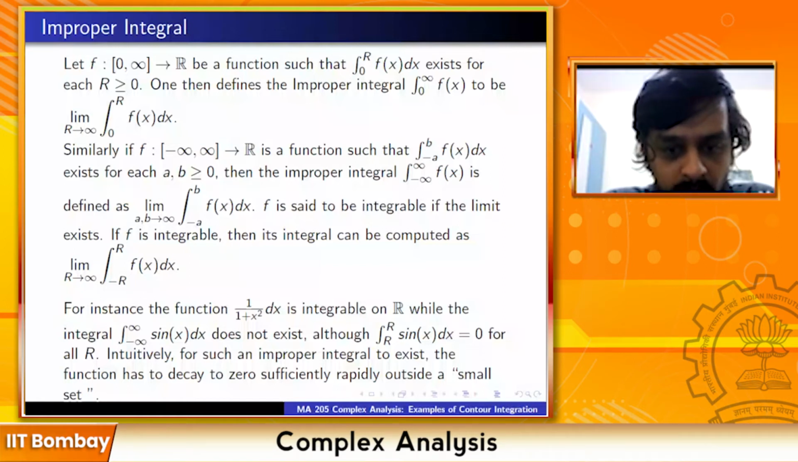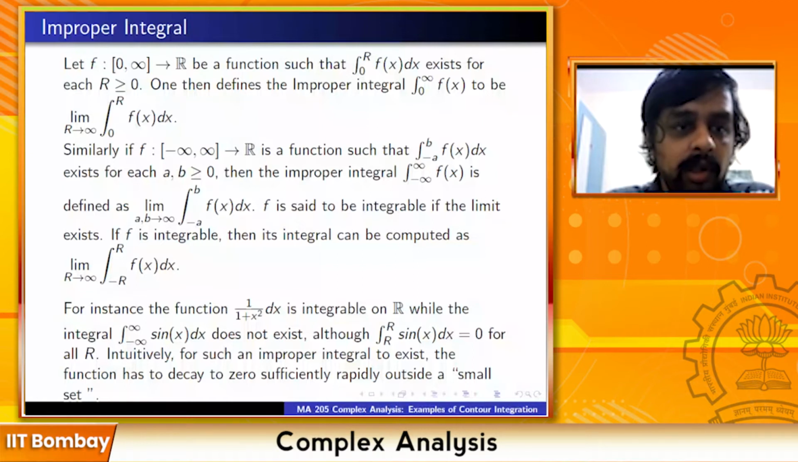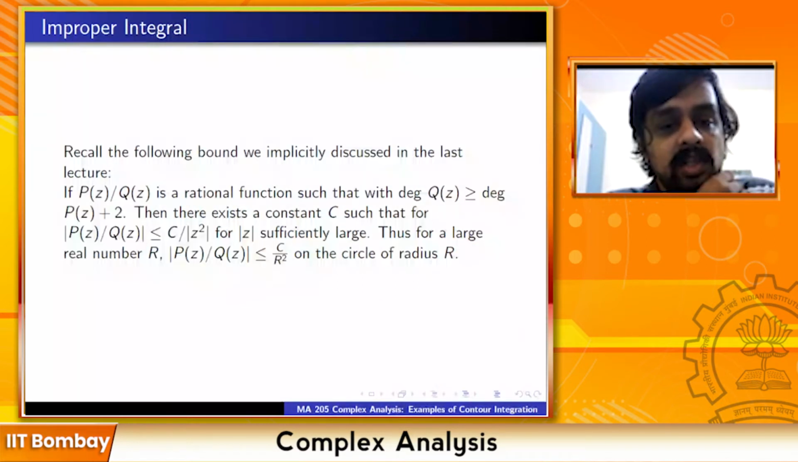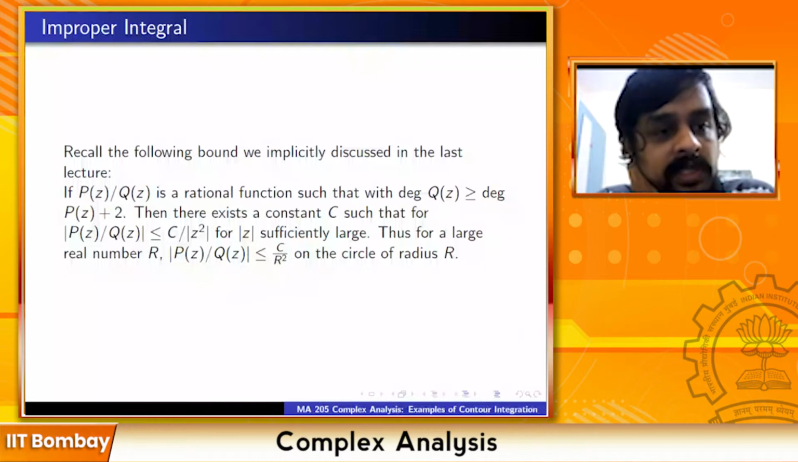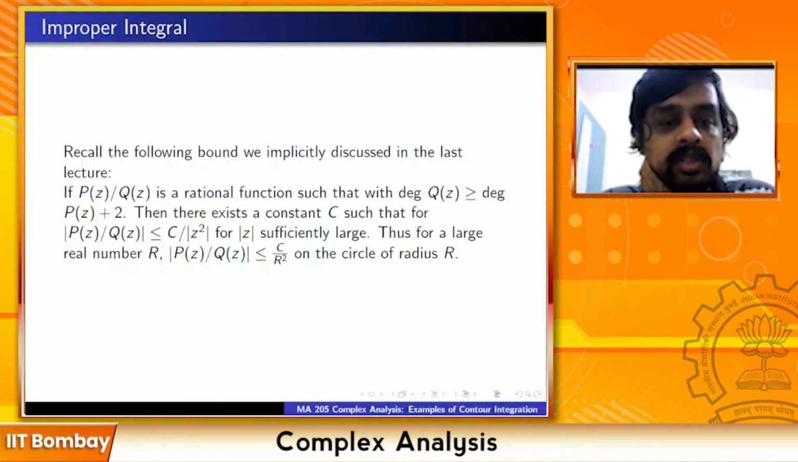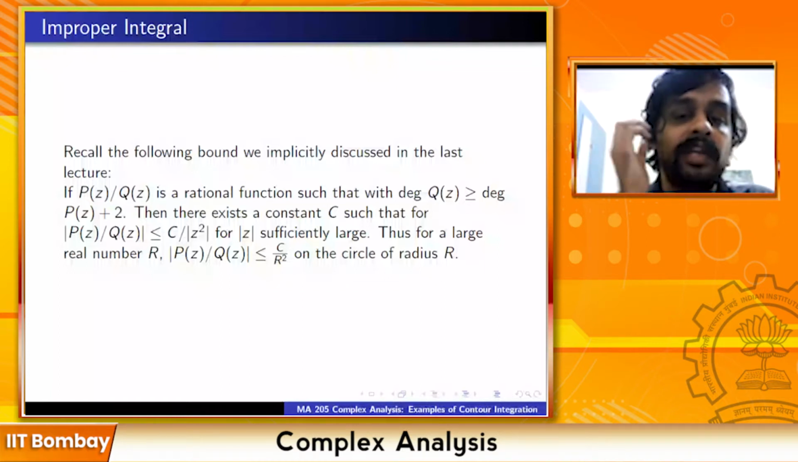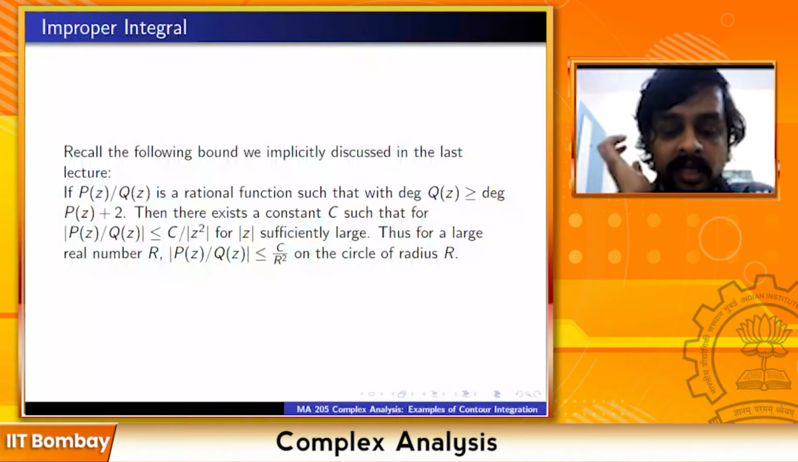Intuitively, for such an improper integral to exist, the function has to decay to 0 sufficiently rapidly outside a small set. So this is what we had seen. And recall the following bound we implicitly discussed in the last lecture. If p(z) by q(z) is a rational function with degree of q(z) at least 2 more than p(z), then there exists a constant c such that mod of p(z) by q(z) is less than or equal to c upon mod z square for mod z sufficiently large. Thus, for a large real number r, mod p(z) by q(z) is less than or equal to c upon r square on a circle centered at 0 of radius r.